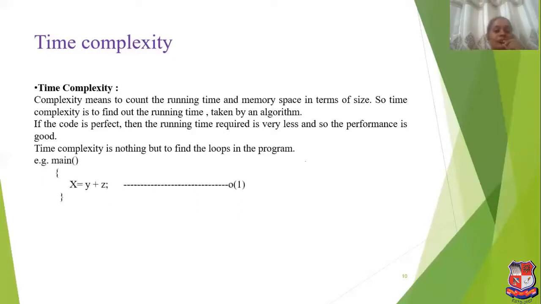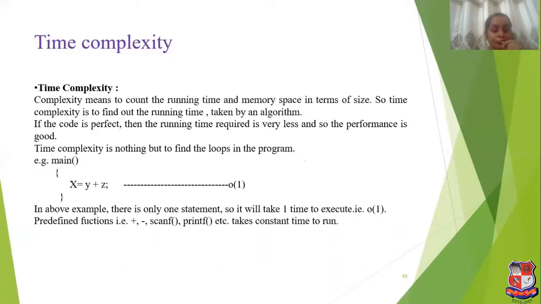Example, we will check here. The main function is given, and in that one statement is there, x is equal to y plus z. Now here the main function, the curly brace and the closing curly brace are predefined, so their value in time complexity is 0.